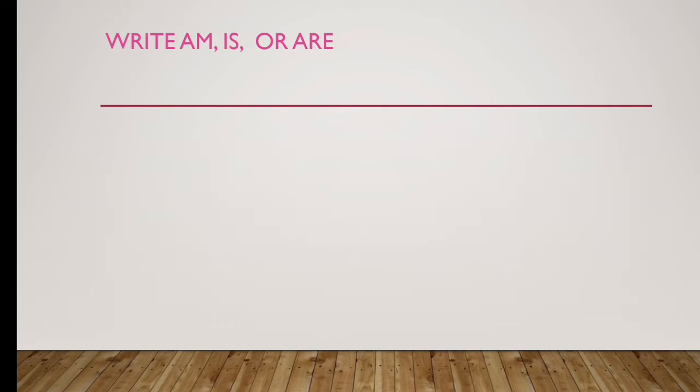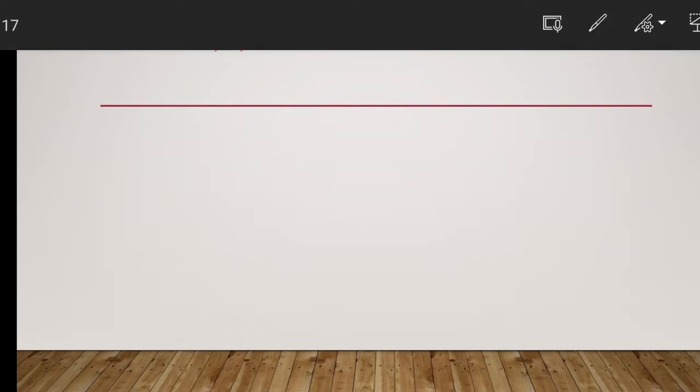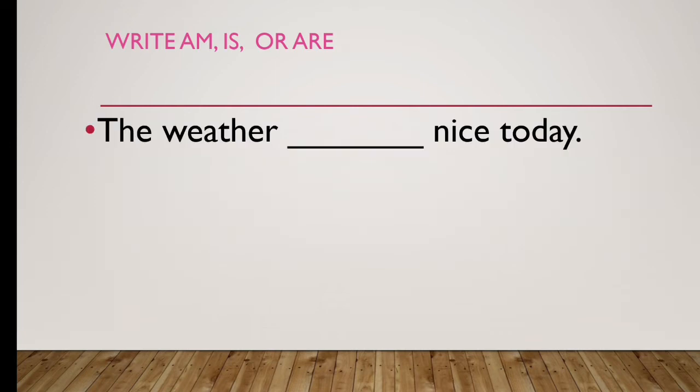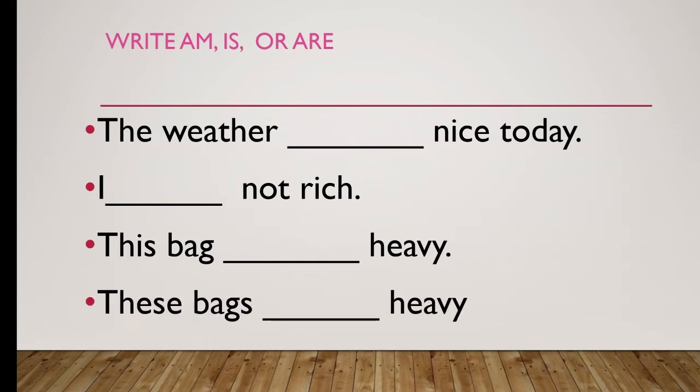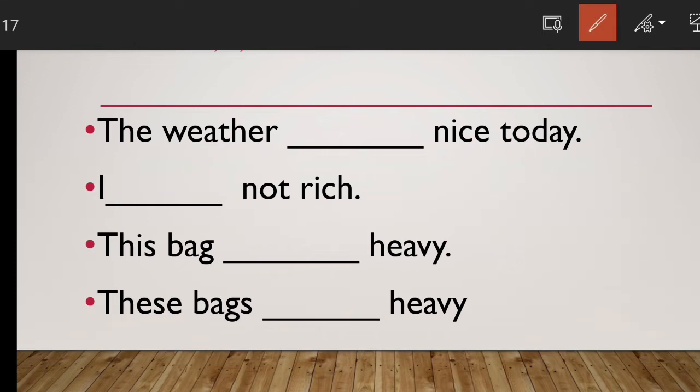Now, I will show you some sentences and you have to write down am, is, or are. Let's see. The first one is the weather, I, this bag, and then these bags. Let's see what can be the answer. The weather is, right? Weather is an uncountable noun.